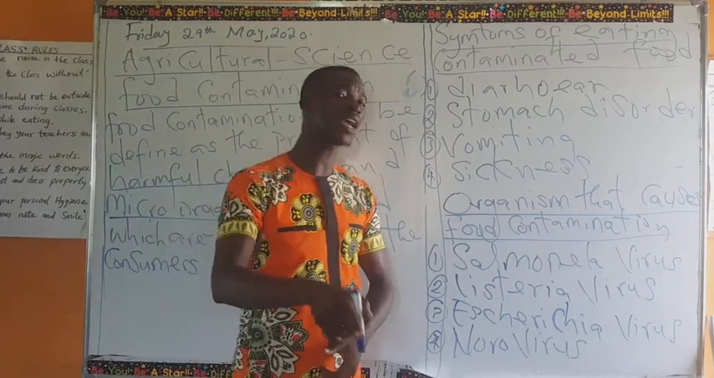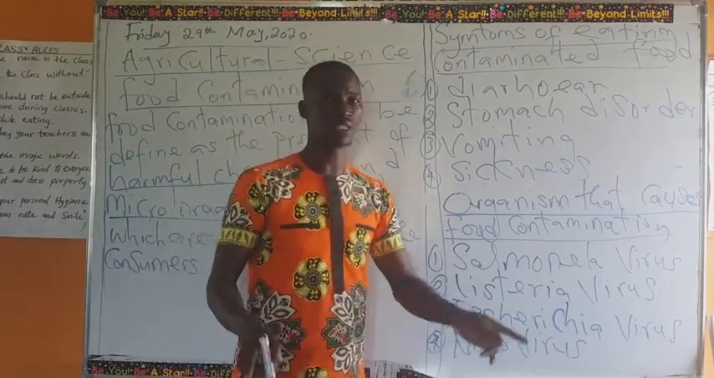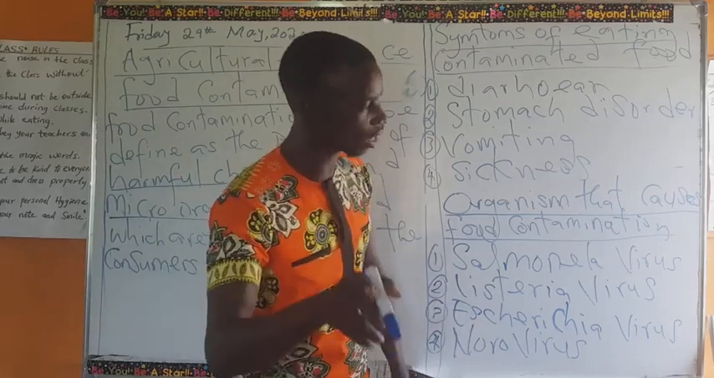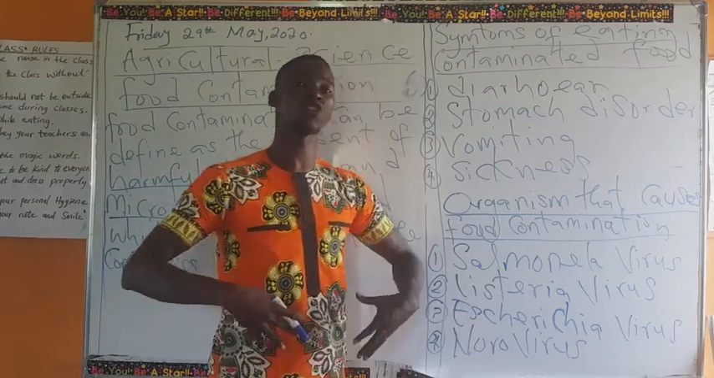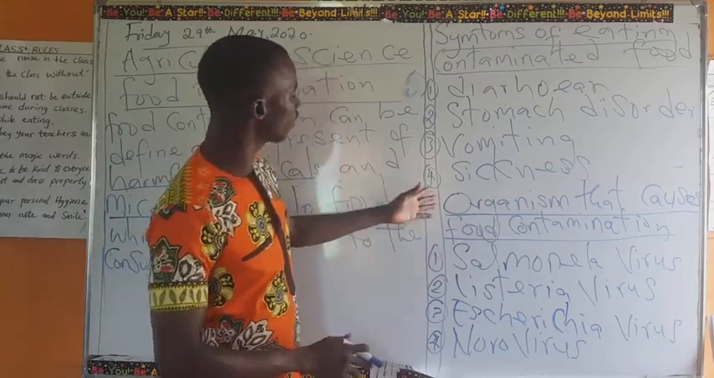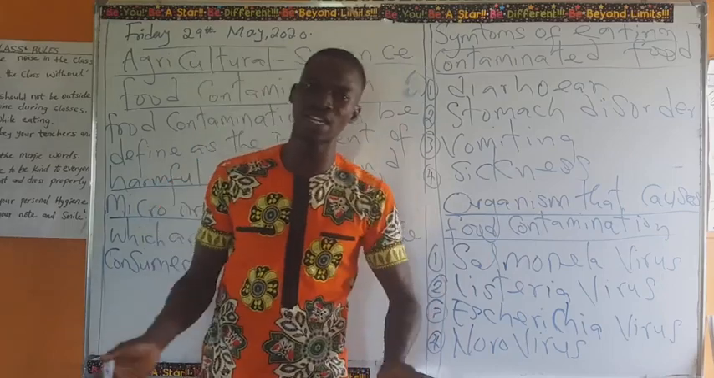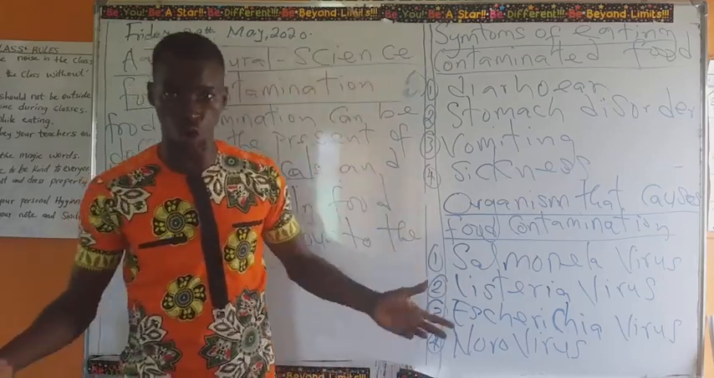But I said earlier that sometimes when you eat food that your stomach is not used to, you may vomit. It does not mean that food is contaminated. It's because your immune system or your stomach is not used to that kind of food, so you may vomit it. Now, the fourth one is sickness. Eating contaminated food may lead to sickness, and sometimes death may occur.